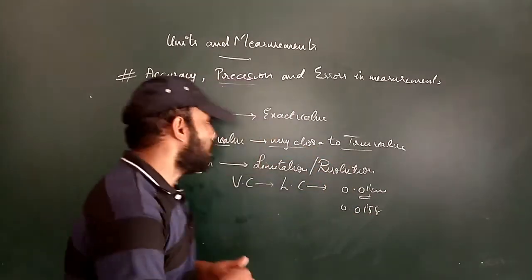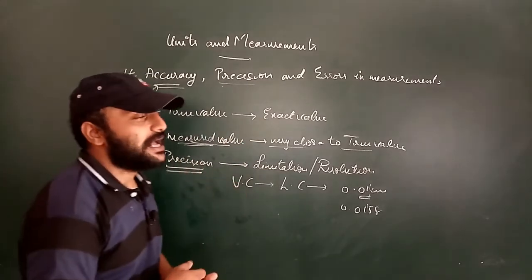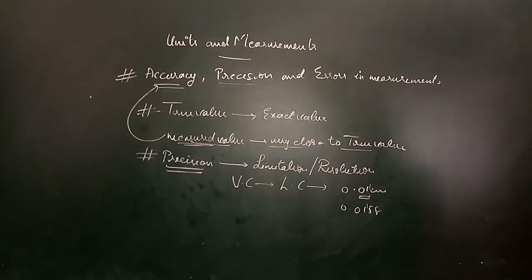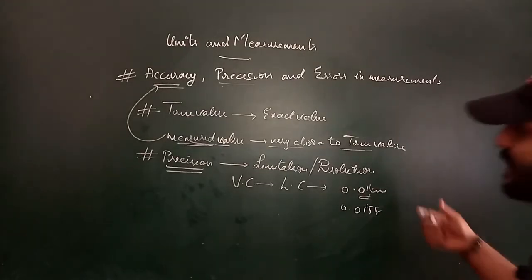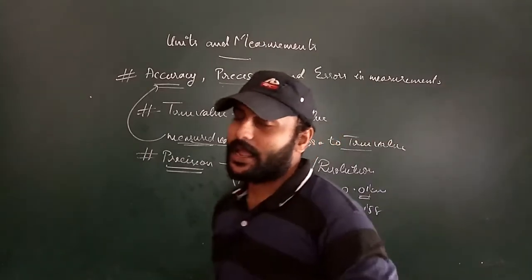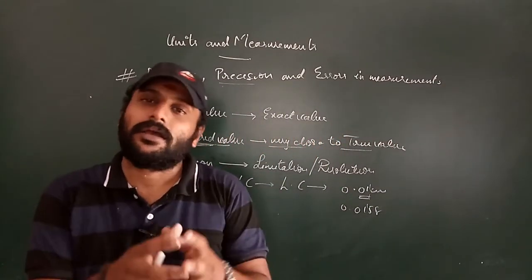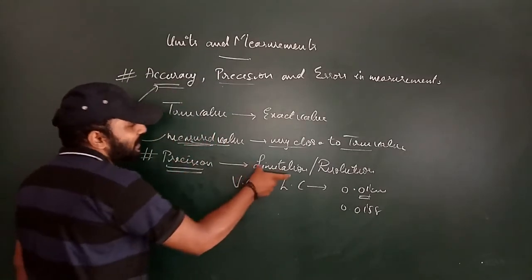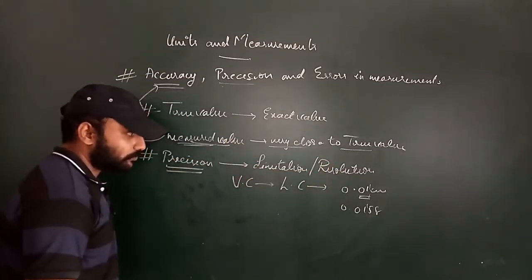That is called precision. Precision is nothing but the limitation or the resolution of an instrument to measure the measurement of an object.